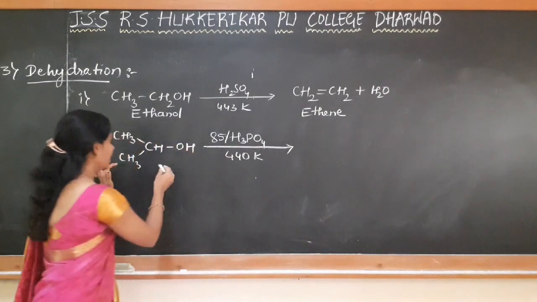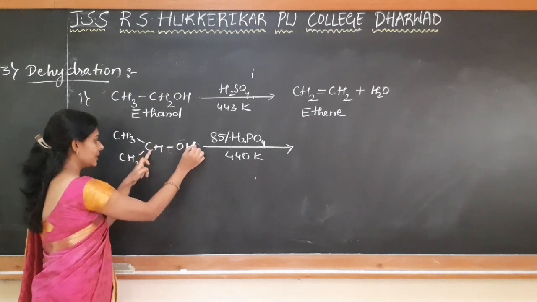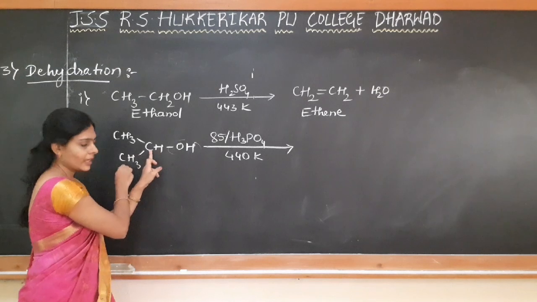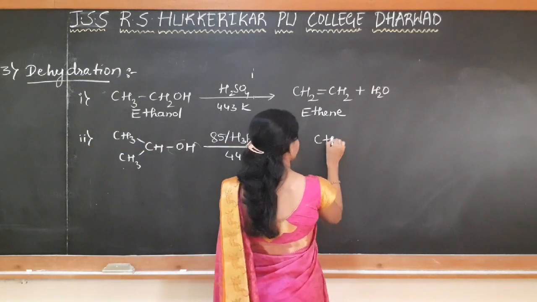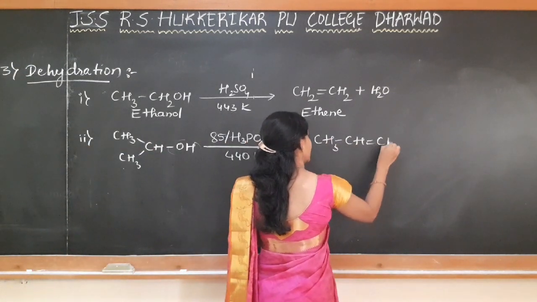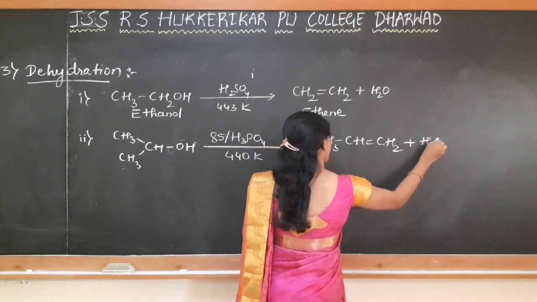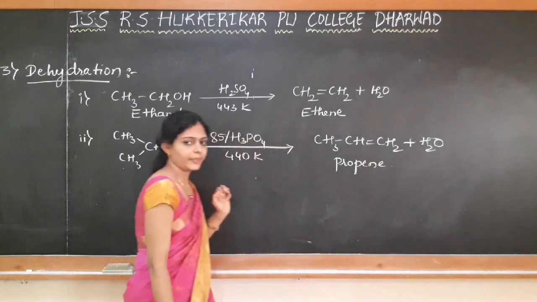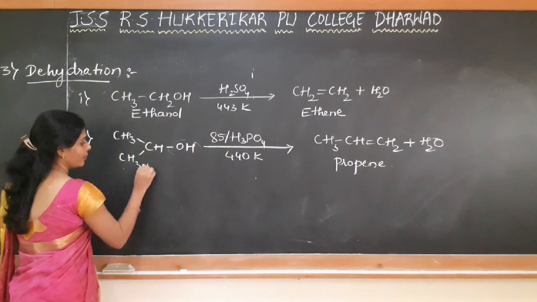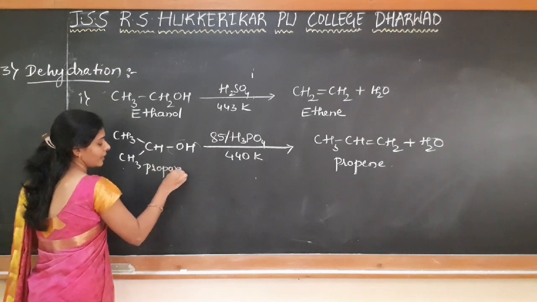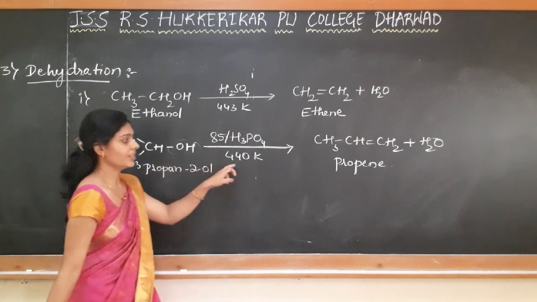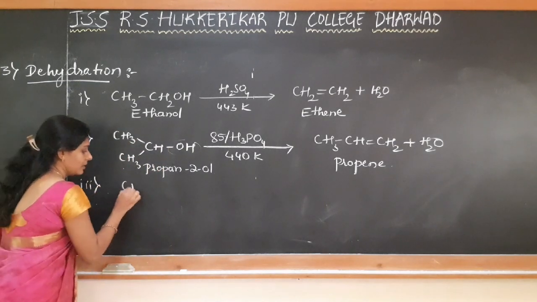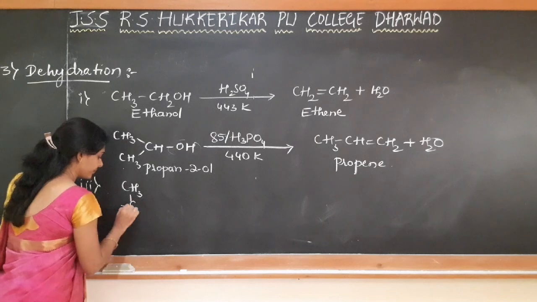So what happens? OH from this carbon and hydrogen from the adjacent carbon, you can take from here or from here. So we are getting propene as a product. This is propan-2-ol, on dehydration it gives propene.